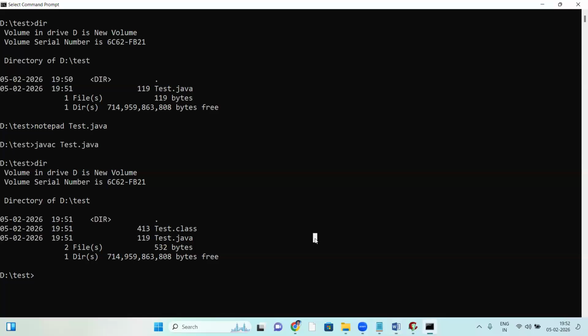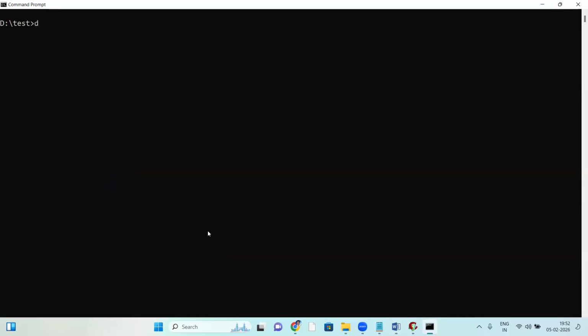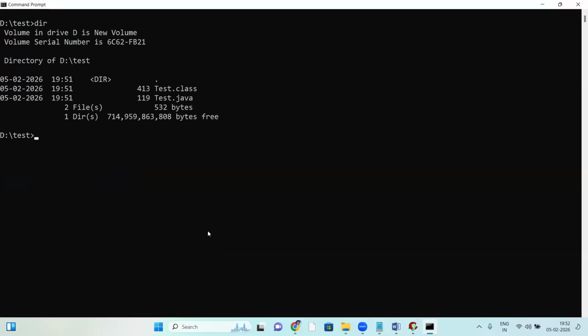So that compiler step is completed. Javac checks all the errors. If no errors, a .class file is generated, meaning the byte code file is generated. So the Java compiler task is done. Now we should run it: java Test. Hello world, yes.